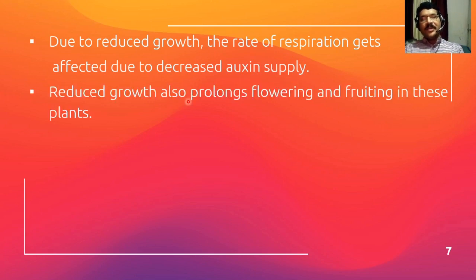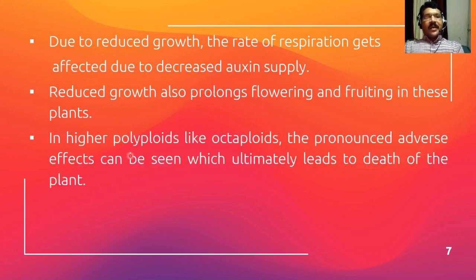Then reduced growth also prolongs flowering and fruiting in these plants. So in autopolyploid plants, if reduced growth is there, it will prolong flowering and fruiting. Flowers and fruits will come to these plants somewhat later than in diploid plants. Then in higher polyploids like octaploids, a pronounced adverse effect can be seen, which ultimately leads to the death of the plants.